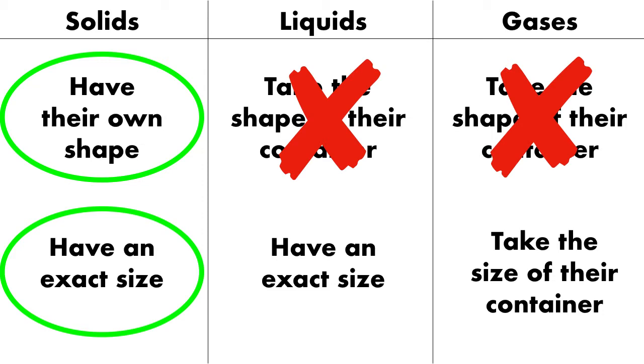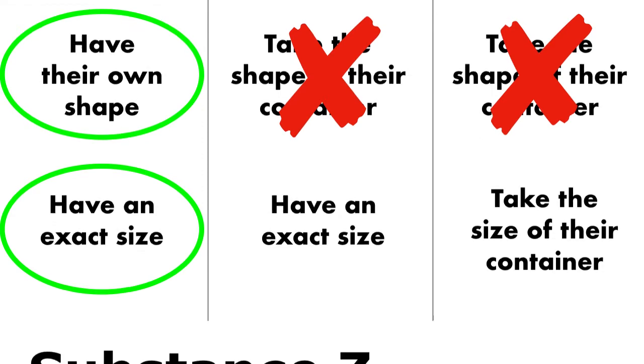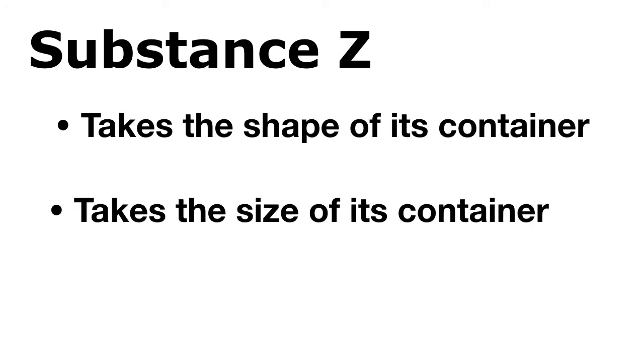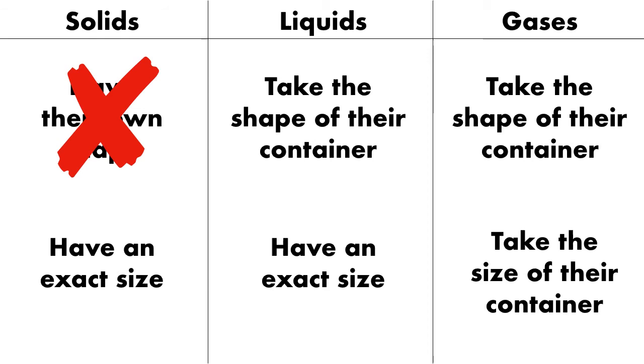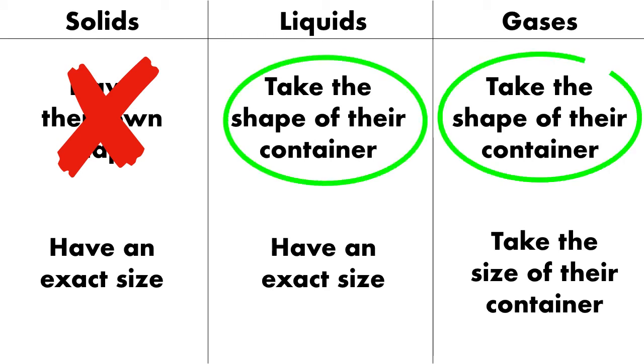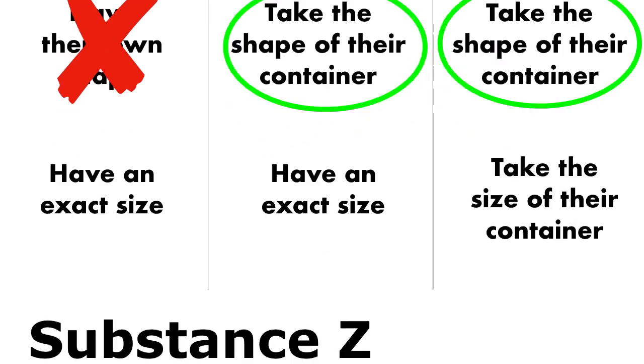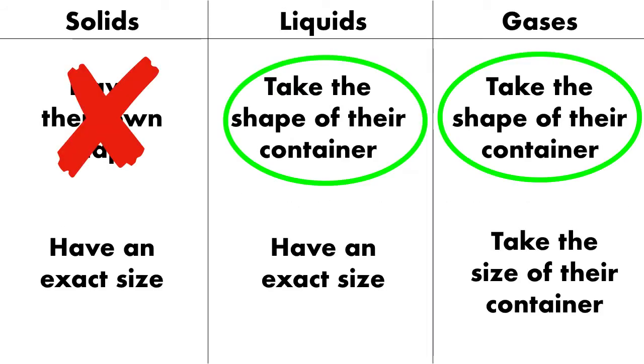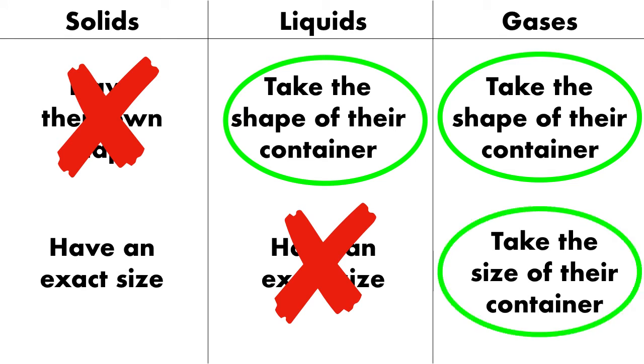Now here's your last one for today. Our mystery substance, substance Z. Substance Z takes the shape of its container and takes the size of its container. What state of matter is substance Z? Well, taking the shape of its container. Solids don't take the shape of their container, but liquids and gases do. You also know that substance Z takes the size of its container. Well, liquids have an exact size, so it can't be a liquid, but gases take the size of their container, so substance Z must be a gas.